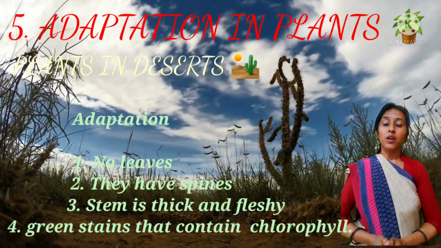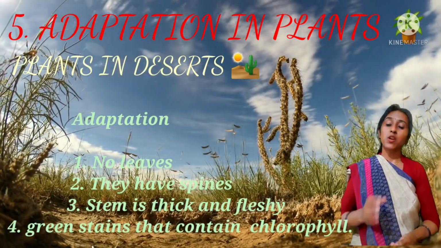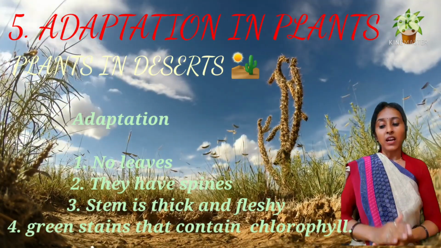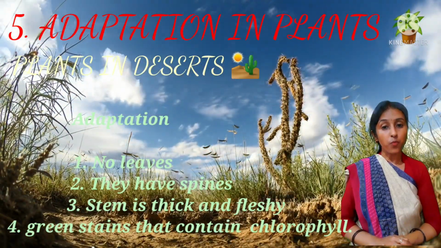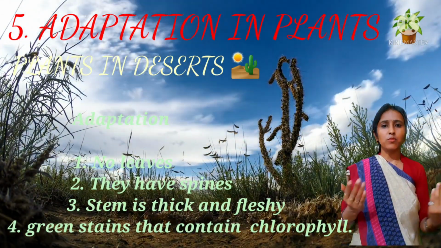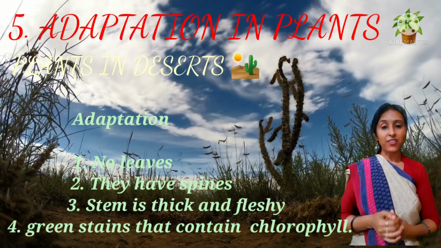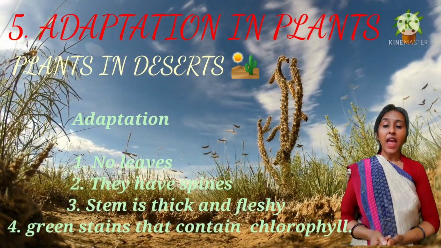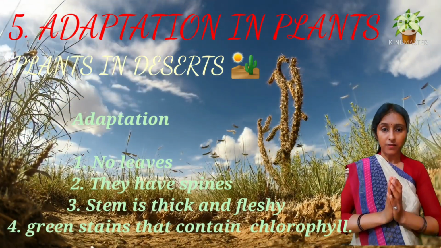So the cactus or acacia has no leaves. The leaves are turned into spines, and the stem of these plants is thick and fleshy and stores water. Have all of you ever seen a cactus? Look here. The stem of these plants is fleshy and green also, so that they store water, and the stem looks green in color.